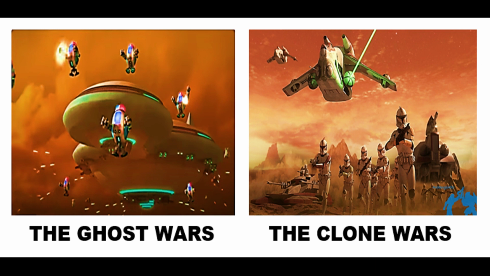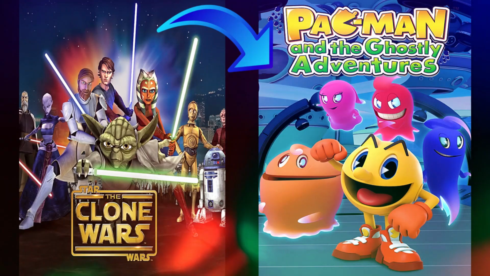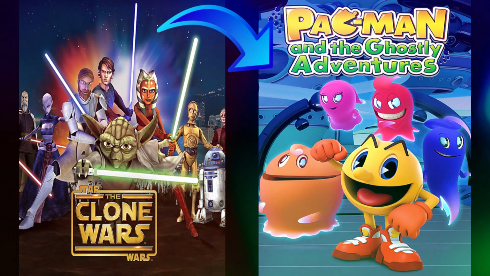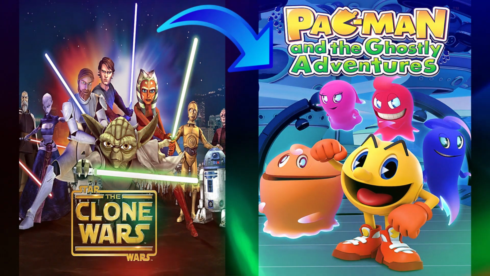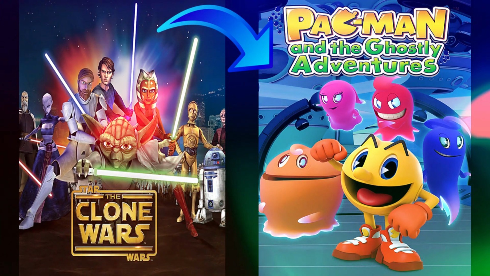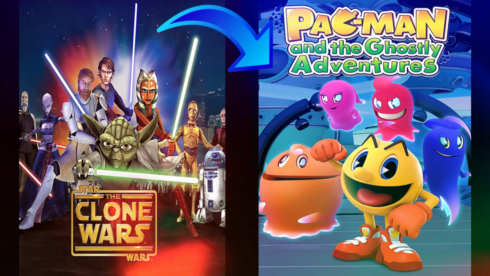The Ghost Wars, the Clone Wars. I mean, basically, Pac-Man and the Ghostly Adventures is the Star Wars Clone Wars cartoon, but with Pac-Man, which is amazing and mind-blowing when you think about it. The inspiration they got from Star Wars to come up with the ideas and stuff that they did in Pac-Man and the Ghostly Adventures is fascinating to me.